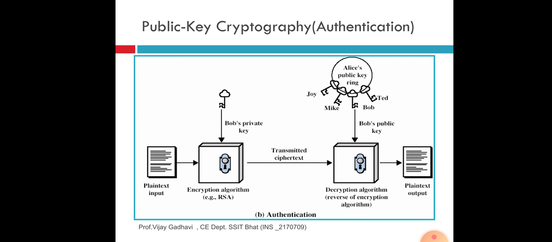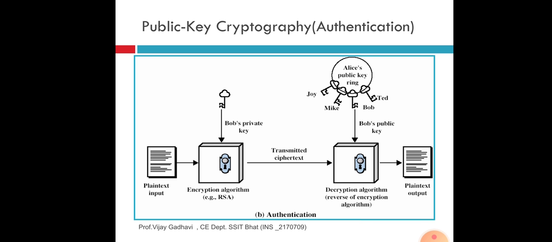Now, same as the above topic, the encrypted text, that means the ciphertext, is transmitted. For decryption, the algorithm is the same reversal of the encryption process. Now we see the authentication process.